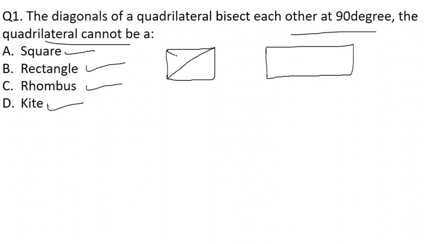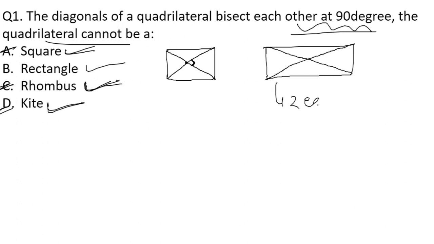If I start drawing the diagonals, I can clearly see that the diagonals in the square are cutting each other at 90 degrees. So in case of square, rhombus and kite, all the diagonals in these three shapes are going to bisect each other at 90 degrees.